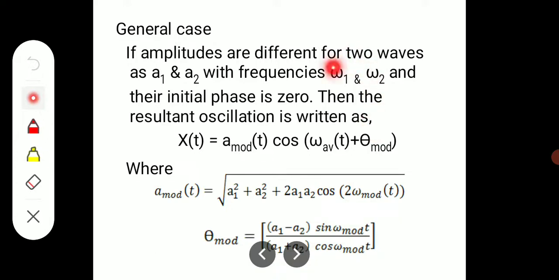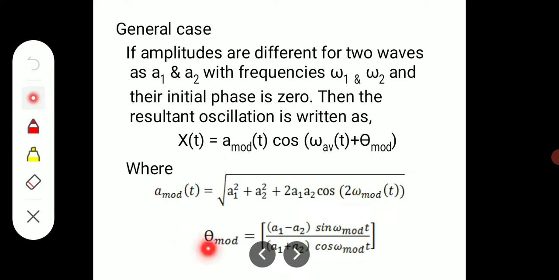Finally, in the general case, if the amplitudes are different, then what happens? For two waves of amplitudes A1 and A2 with frequencies omega 1 and omega 2, and initial phase 0, the resultant oscillation is written as x of t equal to A mod of t into cos of omega average t plus theta mod of t, where A mod equals the square root of A1 square plus A2 square plus 2 A1 A2 cos of 2 omega mod t, as we studied in the case of equal frequencies.